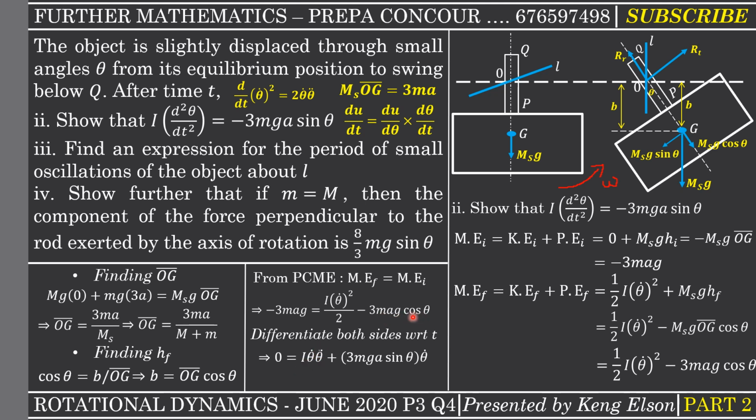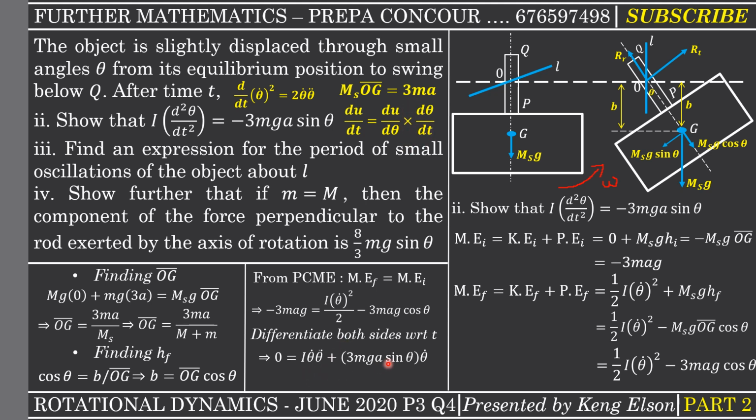Now if I want to differentiate negative 3 mga cos theta, negative 3 mga is a constant, so I just need to differentiate cos theta. If I differentiate cos theta, I get negative sin theta. So the two negative signs now become positive, and then you need to attach theta dot because of the chain rule principle that we have had here.